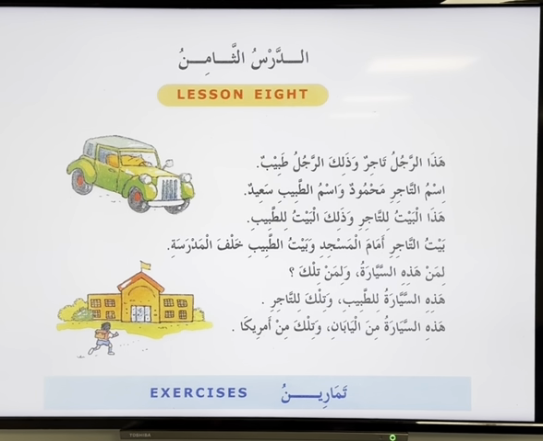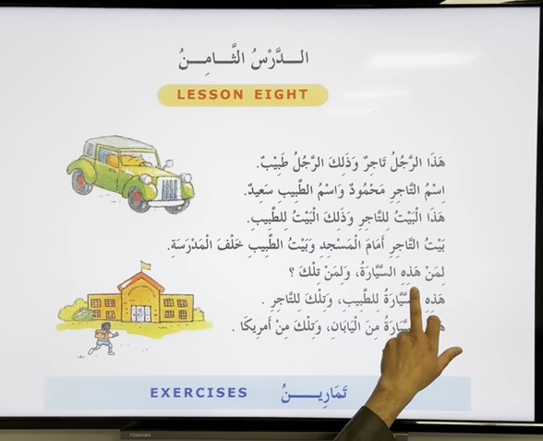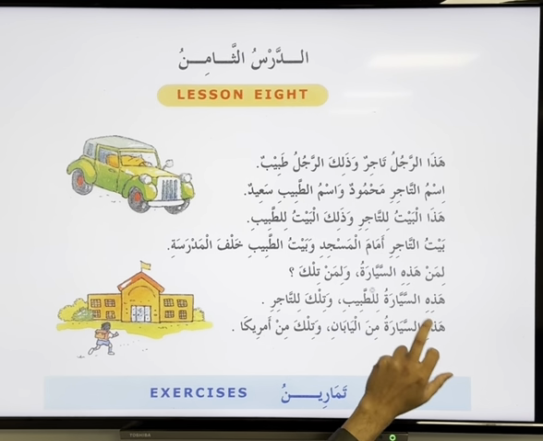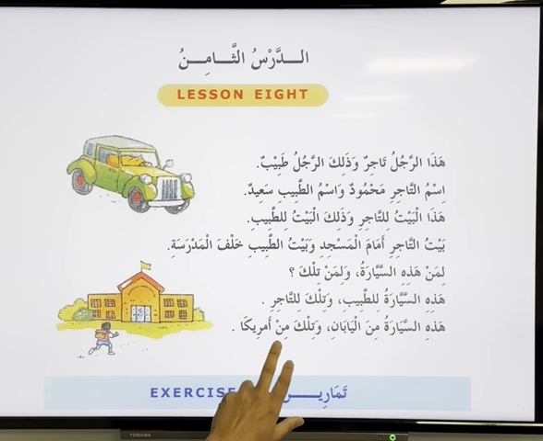Okay? لمن هذه السيارة؟ To whom belongs the car? ولمن تلك؟ Okay? Remember, liman, I think we have already used the word liman. Look at this, it is هذه, not هذا, because sayaratu is feminine. So liman هذه السيارة ولمن تلك.